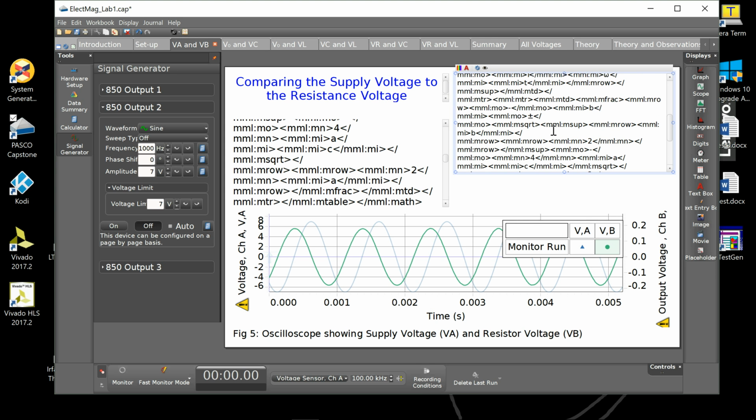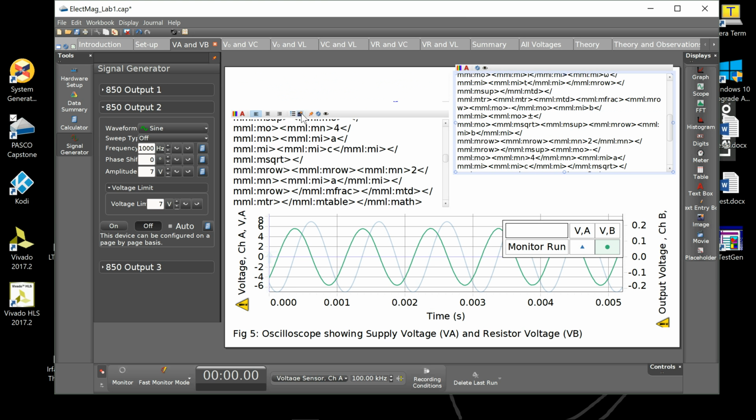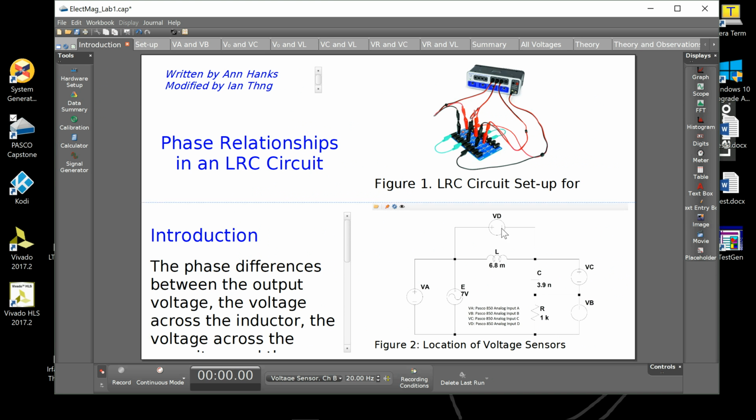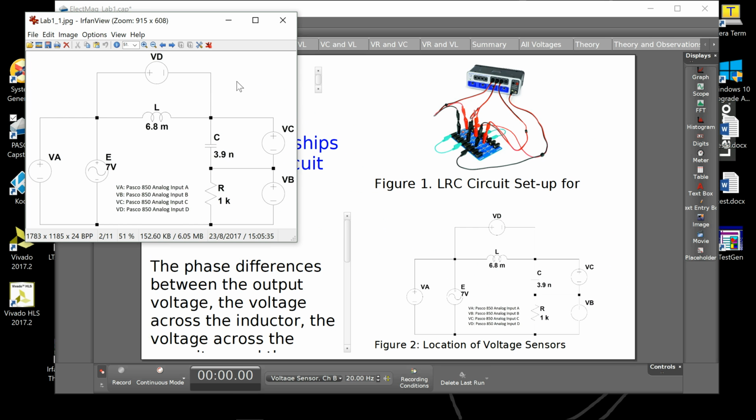So I'm going to send all these files to you, and you can have a look and see what went wrong. I know Genetron has given me some advice to say that, hey, you can copy your equation or screen capture your equations and then use this icon to insert a figure. But you guys already know that Capstone's displaying of figures is pretty lousy. Let me show you what I mean. You can see this is a picture, my own picture that I've pasted. The original picture is this picture, which is pretty good.